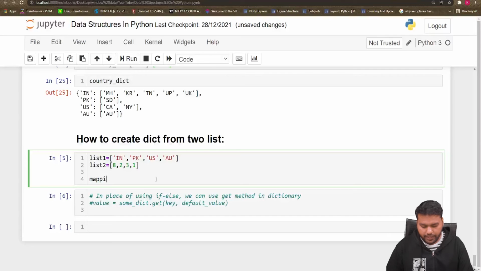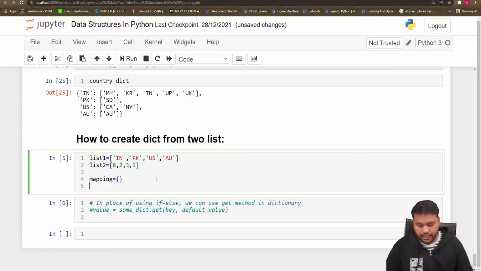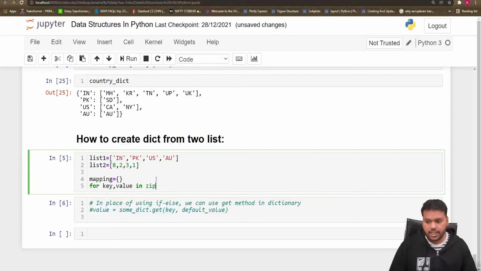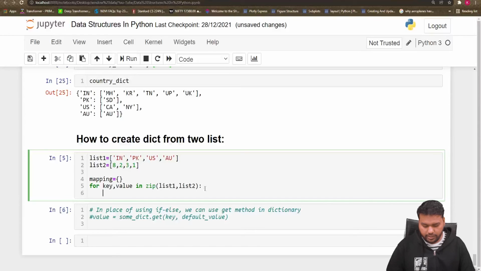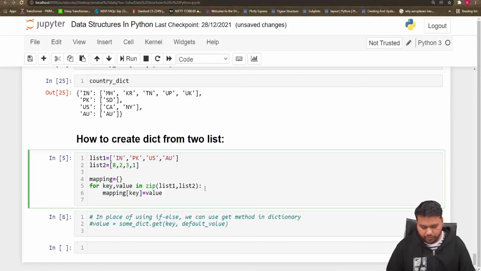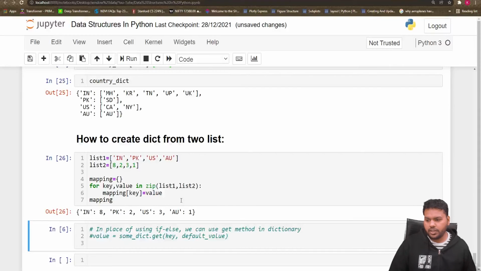I define the mapping. Mapping is an empty dictionary. This is also a way to define a dictionary, and I can write here for key, value in zip. Zip is a function we have already discussed in the last video. zip(list1, list2), and we write mapping[key] = value, and at the end if you print mapping, you can see India takes 8 as a value, Pakistan takes 2, US takes 3.